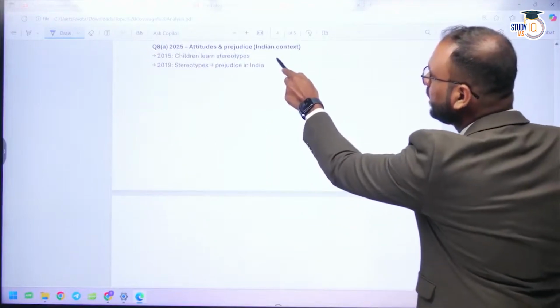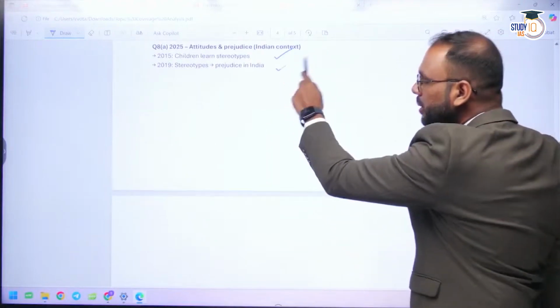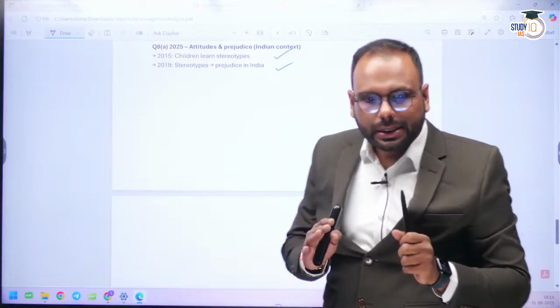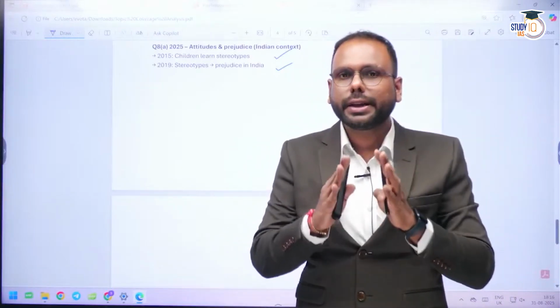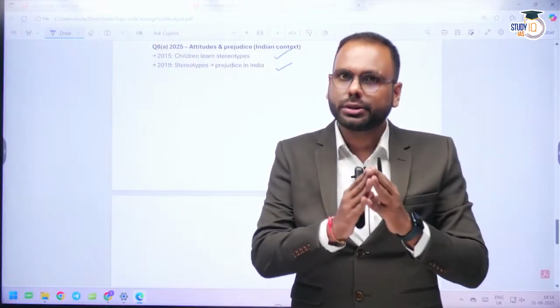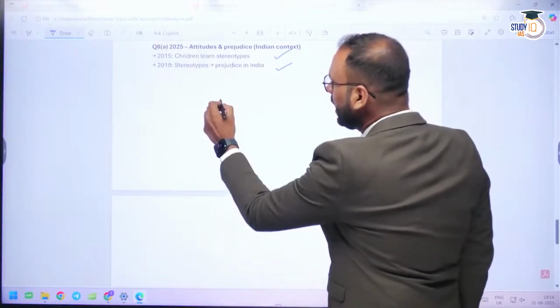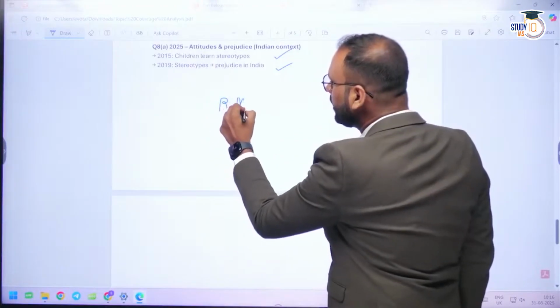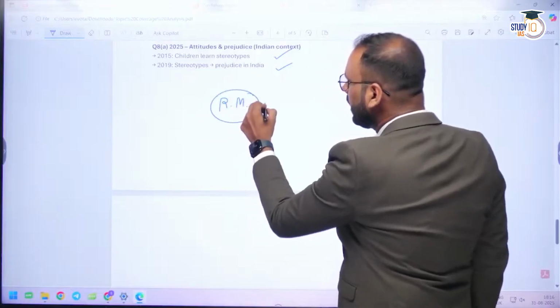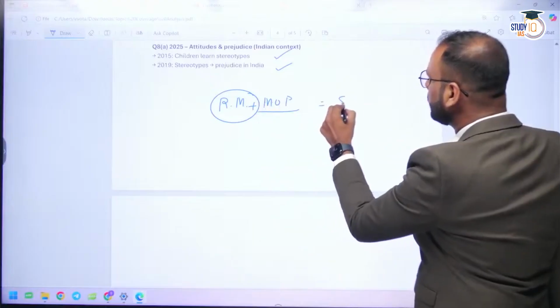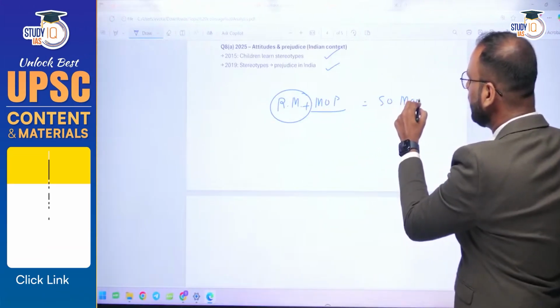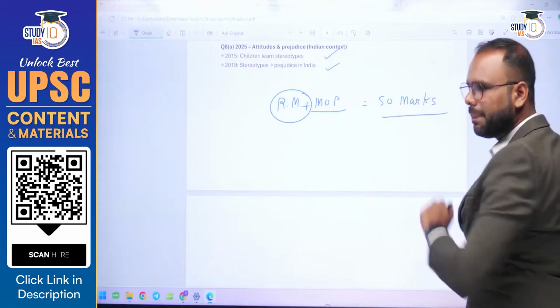Again, you can see children learn stereotype prejudices in India. So this is the analysis of paper 1. In this paper, the heavily dominant area from which maximum questions were asked is the research method and methods of psychology. So we cannot leave this particular topic. You can see around 50 marks of questions over here if you analyze this paper.